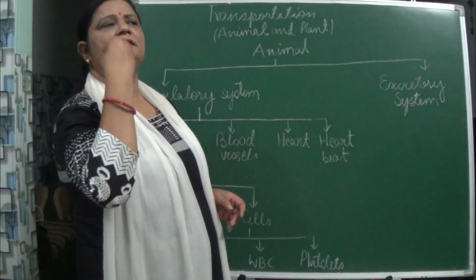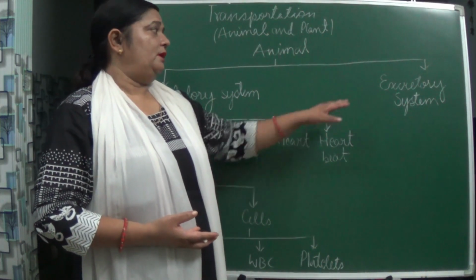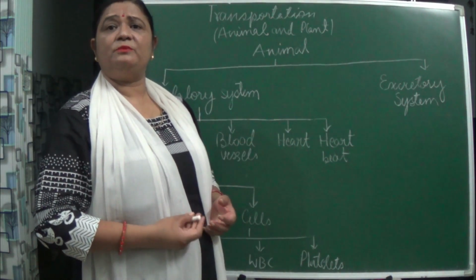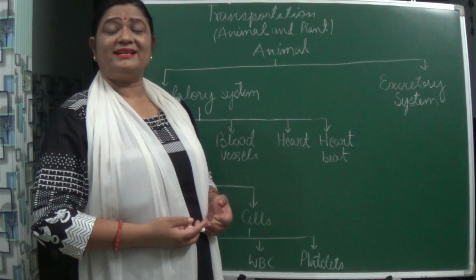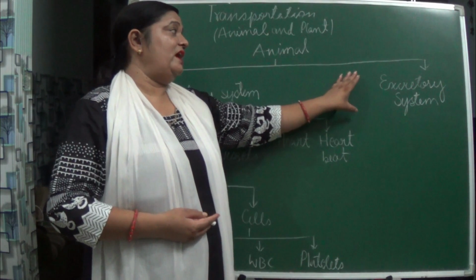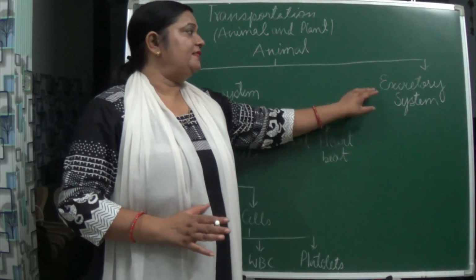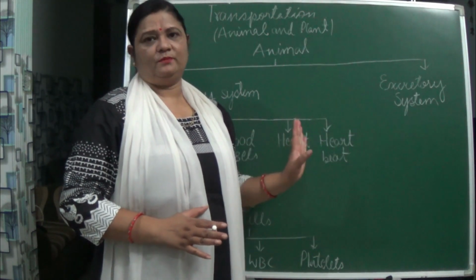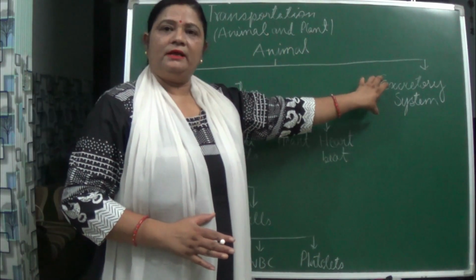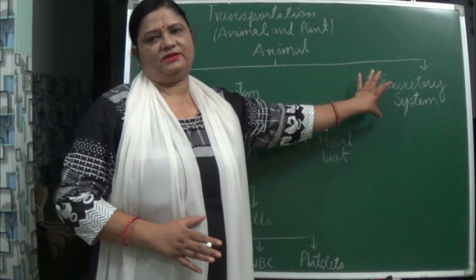It means you are just removing that waste from your body, isn't it? Then what happens to the other things like the urea which is produced in the liver? It is also excreted, and it is toxic in nature. So there is another channel to remove the waste materials from the body, and that is the excretory system. So basically, two channels we will be studying in transportation in animals, that is circulatory system and excretory system.